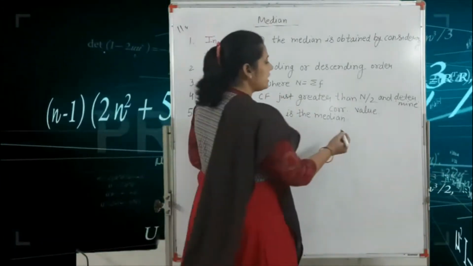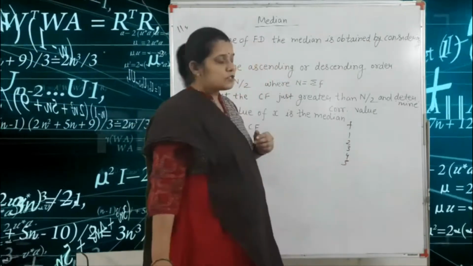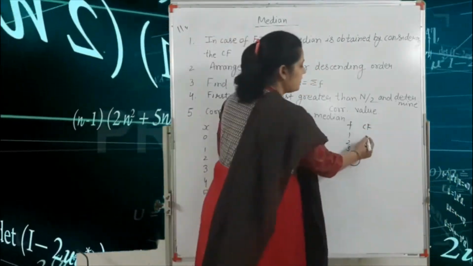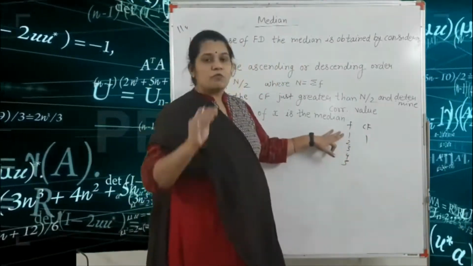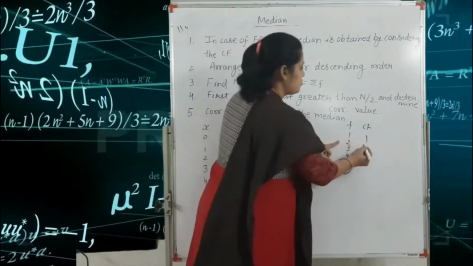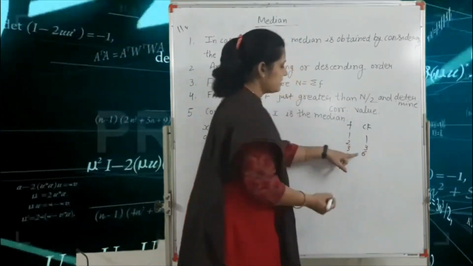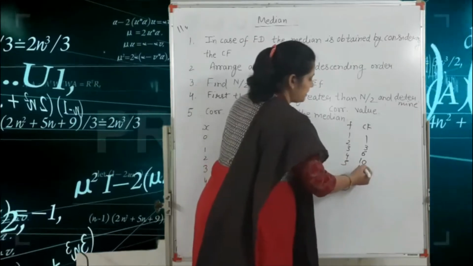For example, we are given the frequencies 1, 2, 3, 4, 5. Cumulative frequency means we write the first value as it is. That means we write here 1. After that, one by one, you add the next values. That means 1 plus 2 is 3, 3 plus 3 is 6, 6 plus 4 is 10, and 10 plus 5 is 15. Got it?